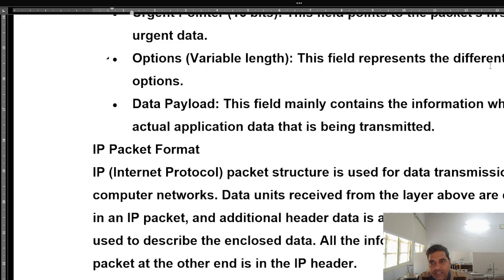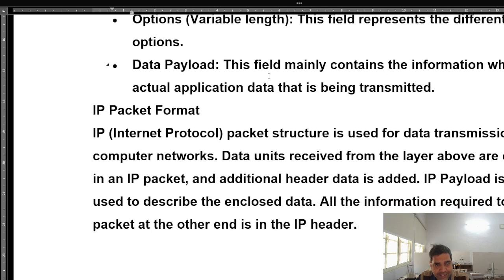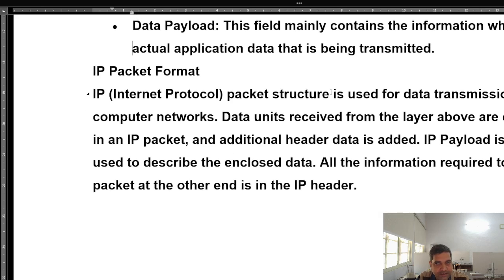This will represent the different TCP options, variable length. Data payload means how much data this packet is carrying. This field contains the actual application data that is being transmitted, in terms of checking the data size.